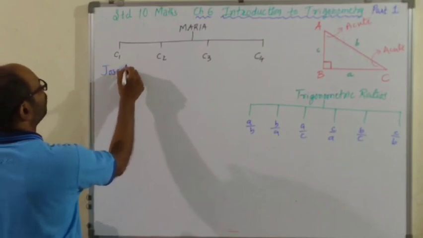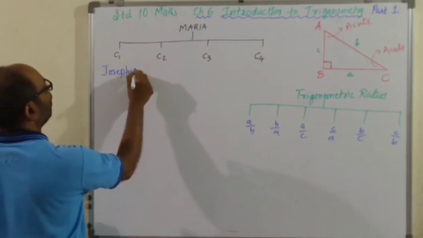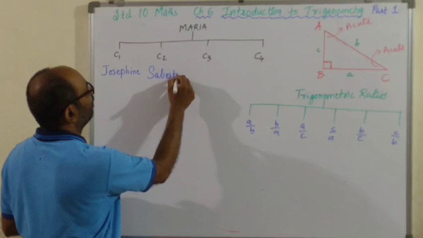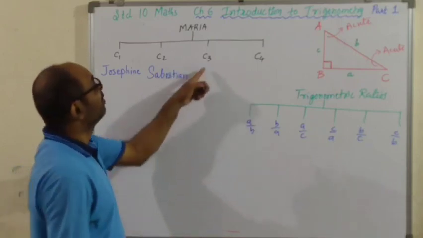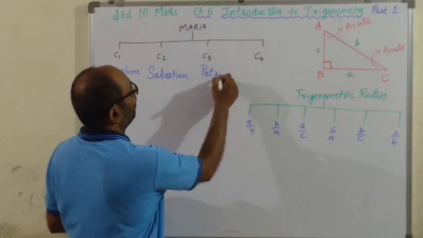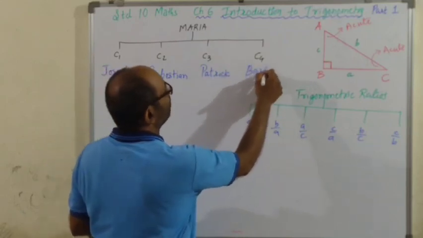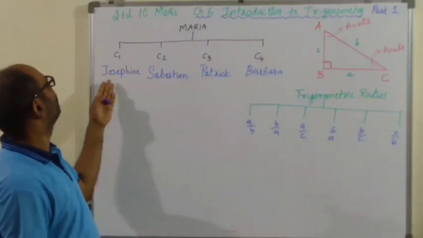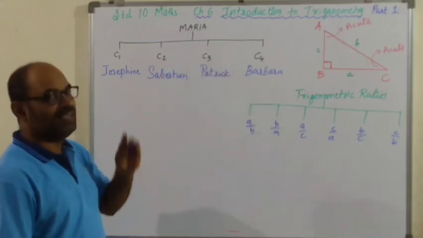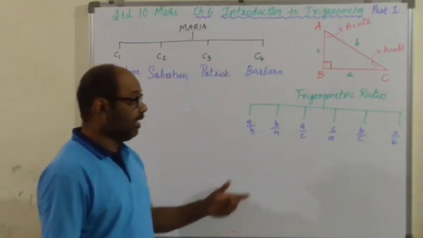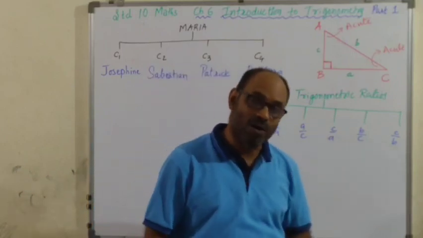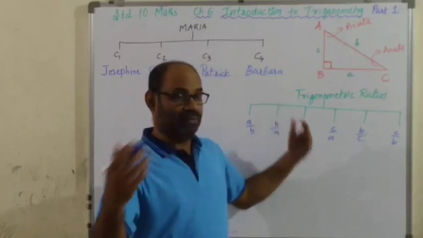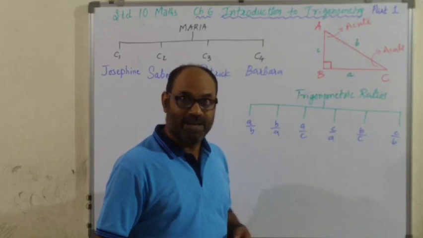So child 1 was named Josephine. All right. Child 2 was named Sebastian. Child 3 was named Patrick. And child 4 was named Barbara. So now the world knows child 3 is Patrick, child 1 is Josephine, child 4 is Barbara, child 2 is Sebastian. Alright? Like that, these trigonometric ratios are also to be known. They have to be named. If the world wants to know them, they will have to be given a name.